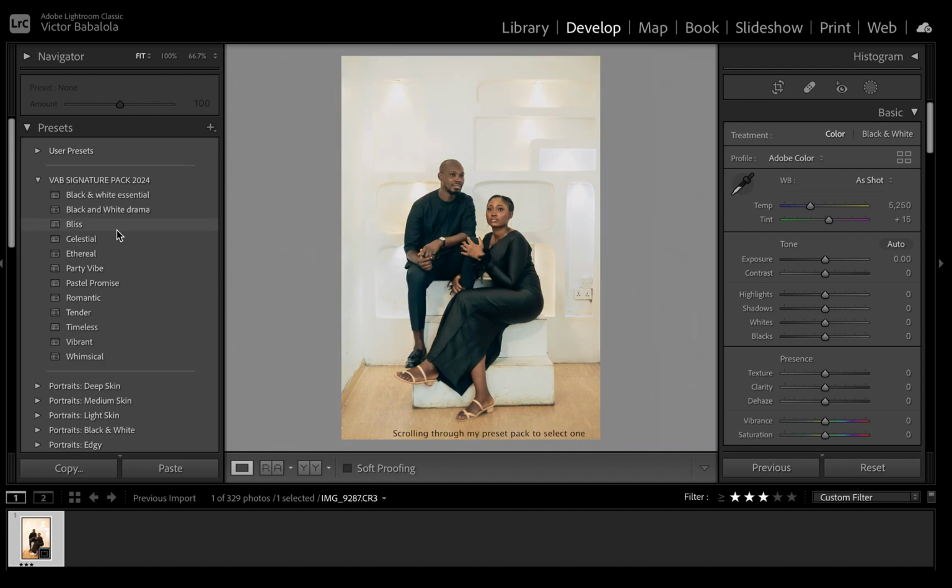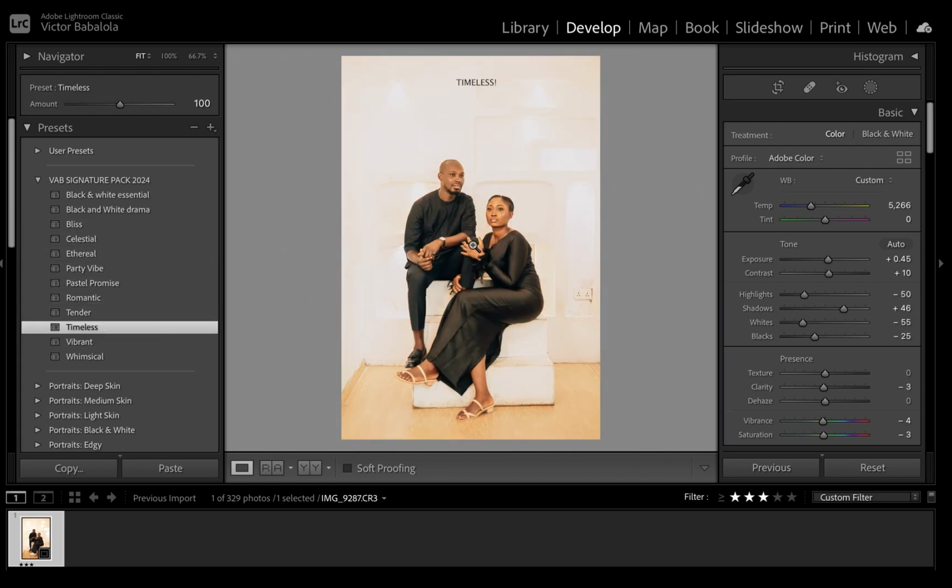I didn't just choose the easiest preset so that it would be easy. No, I intentionally chose one that I know doesn't fit perfectly, so that I would do a lot of tweaking. You'll see what to do in case the preset you have does not automatically fit your picture, so you won't straight away think it's not working. So yeah, timeless it is. So I chose timeless. Then this is me doing just basic auto correction on the tone.